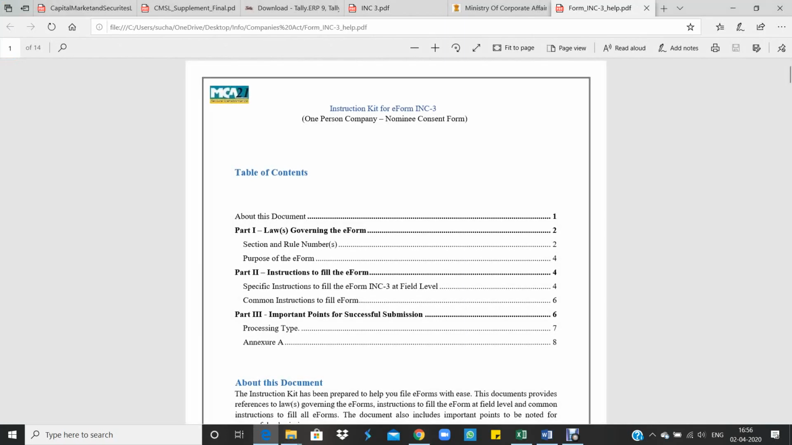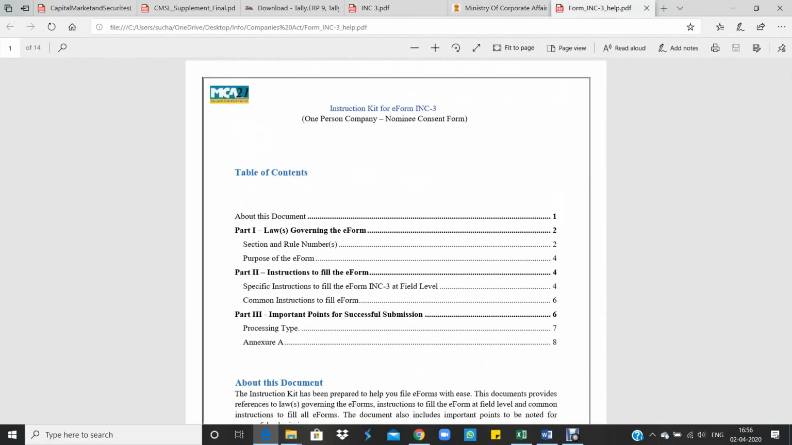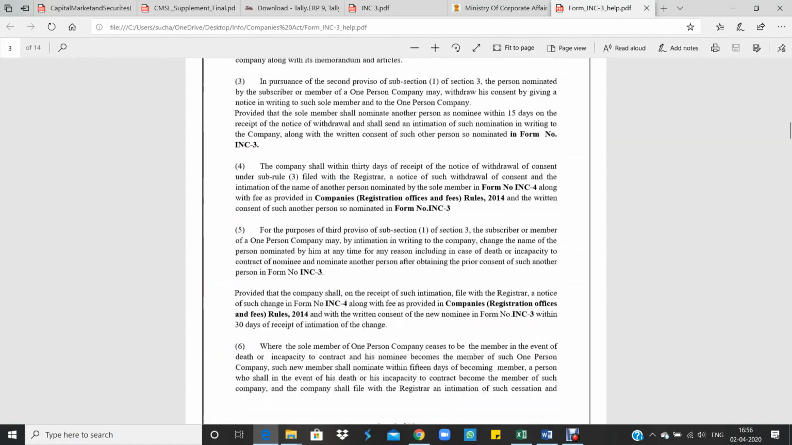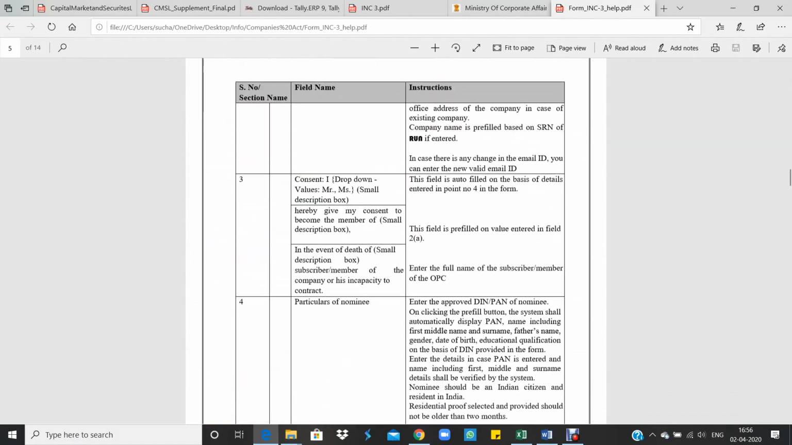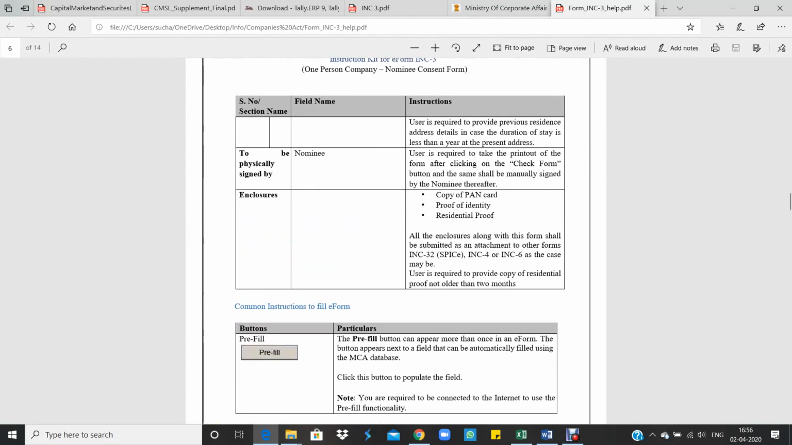So this is the instruction kit for eForm INC 3 which I have shown in the ministry website. So if you download this link, you will get the INC 3 form and also the instruction kit, INC 3 help. So let's see. What are the enclosures that have to be attached? A copy of PAN card, and proof of identity and residential proof have to be attached.